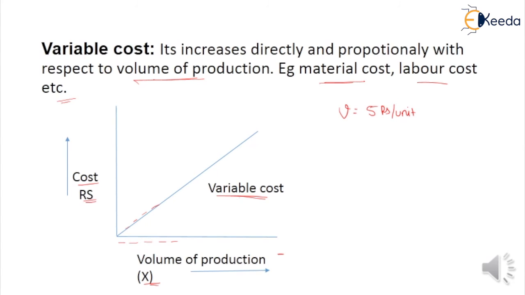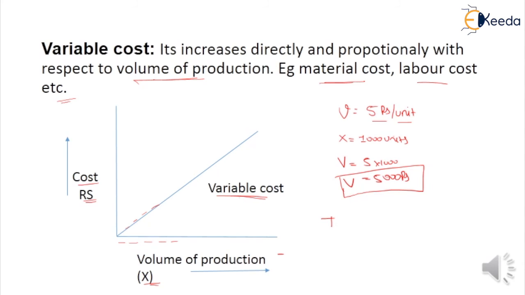If we produce 1000 units in the production system, what is the total variable cost? 5 into 1000 is 5000 rupees. So students, variable cost is directly proportional to the volume of production, and examples are material cost, labor cost, and so on. Clear to all?